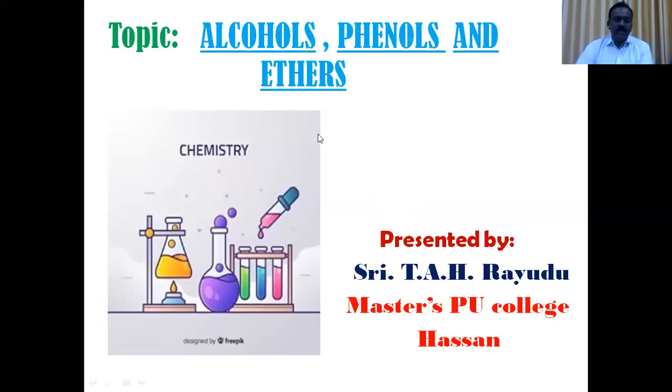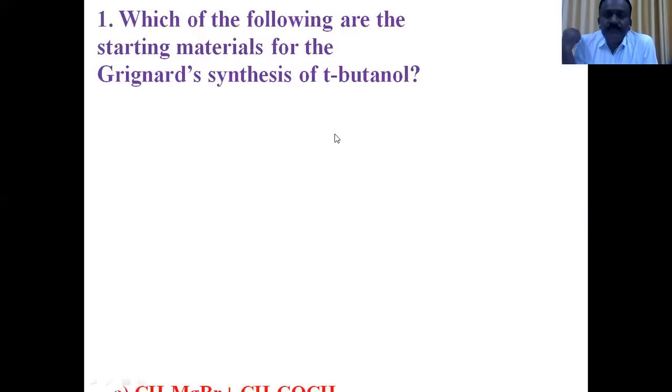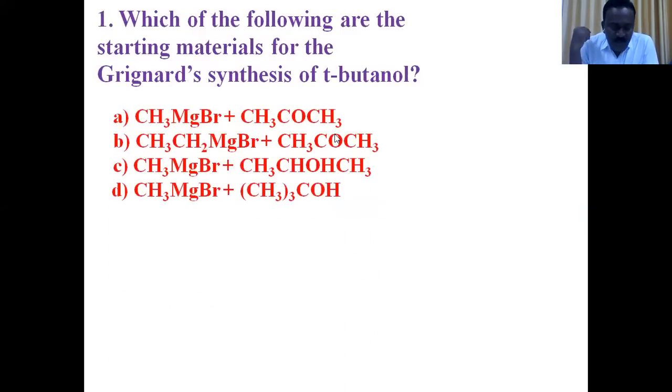Right. Question number 1. Which of the following are the starting materials for the Grignard synthesis of tertiary butanol? Options: methyl magnesium bromide and acetone, ethyl magnesium bromide and acetone, methyl magnesium bromide and isopropyl alcohol, methyl magnesium bromide and tertiary butyl alcohol. We know that according to the chapter, Grignard reagents are used for preparation of primary, secondary,